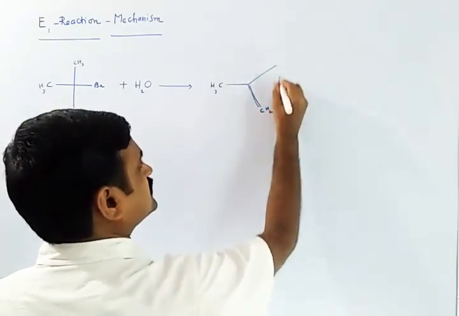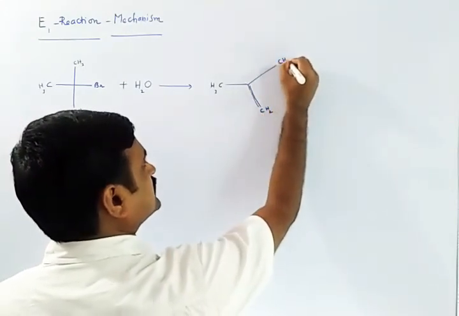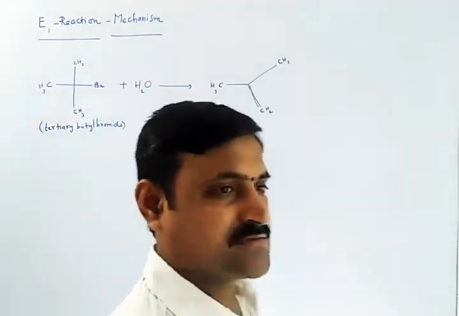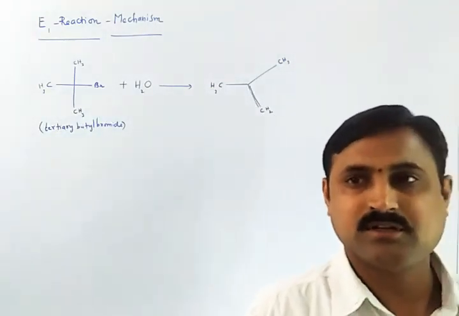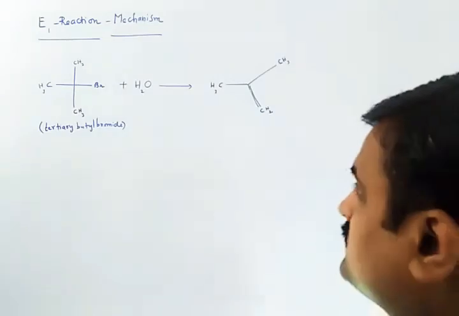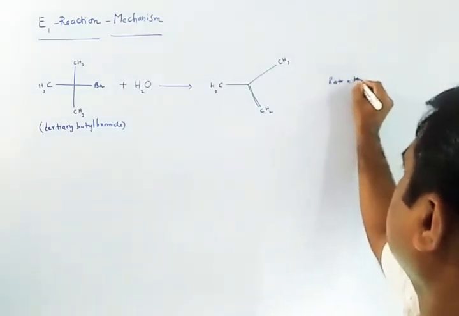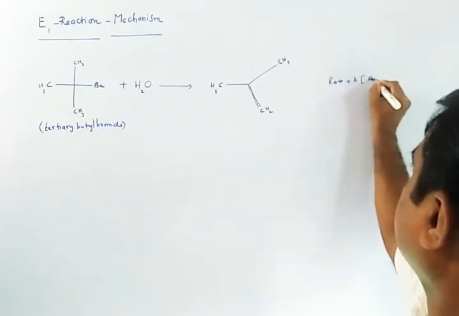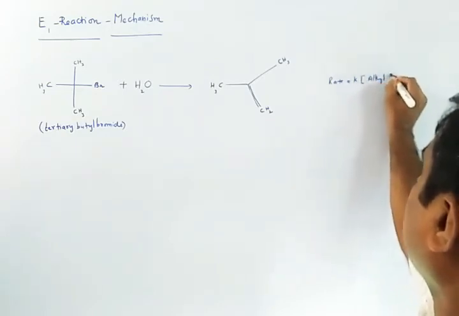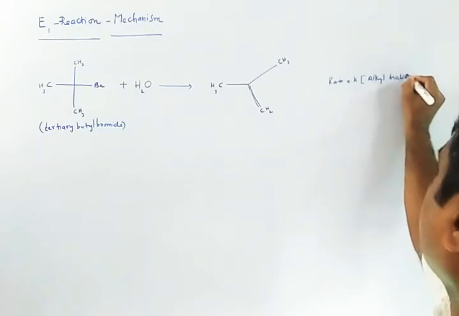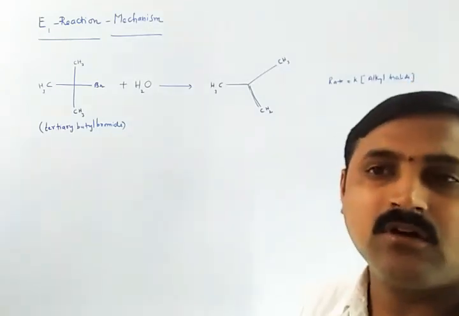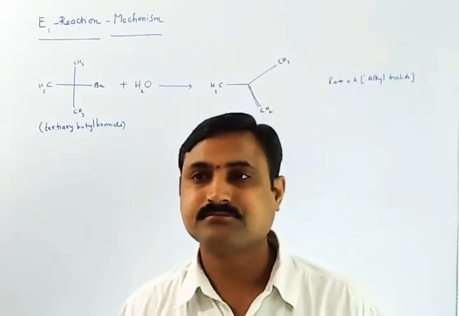Now write CH2 here, CH3 here. That is the alkene product. So here what is the rate? The rate is equal to k into concentration of alkyl halide.